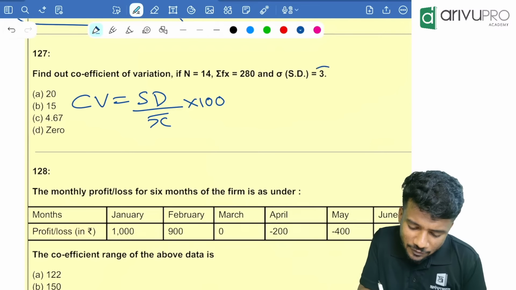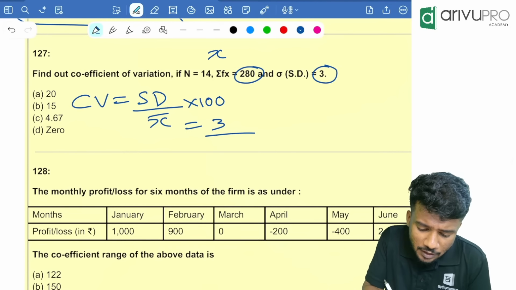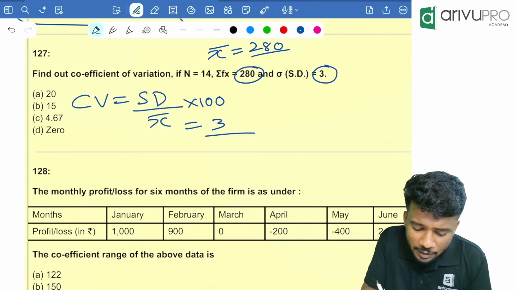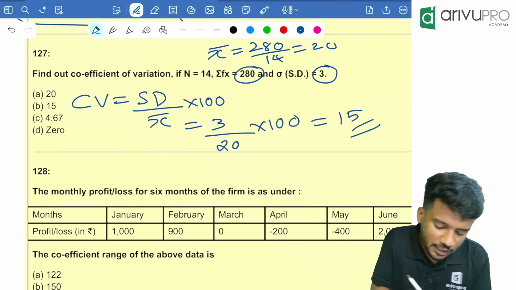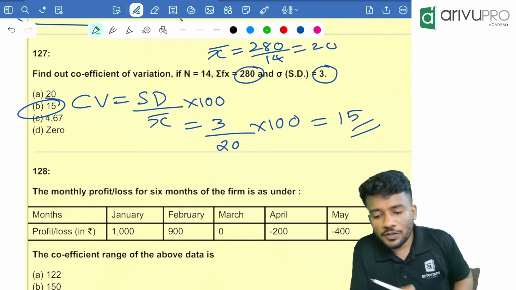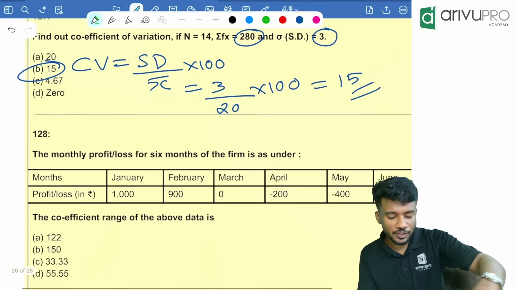Now, standard deviation is given 3. X bar is how much? The x bar is nothing but that is 280 divided by 14, which is equal to 20 into 100. That means which is equal to how much? 15. Option B is your answer. Should we ignore negative signs? Yes, last year you should ignore.